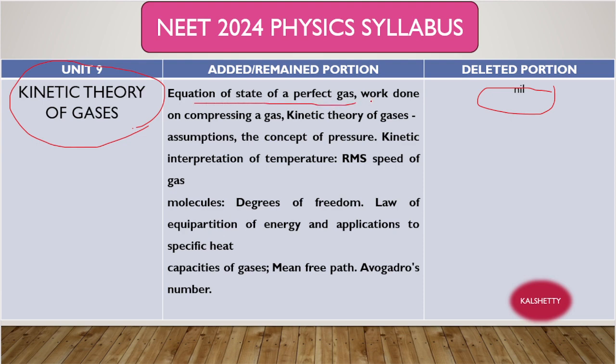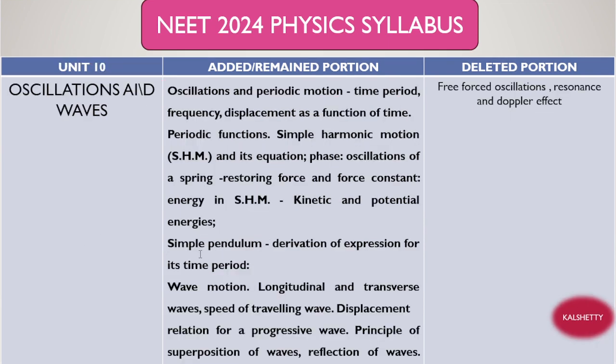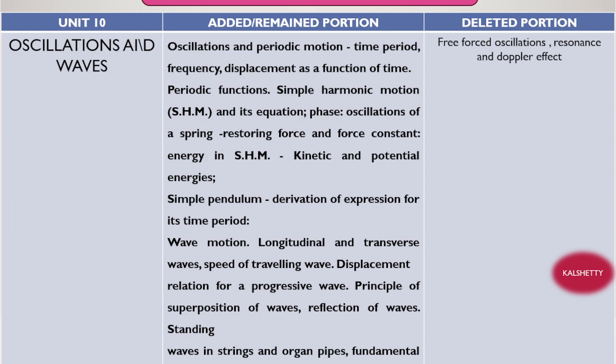Equation of state of a perfect gas, work done on compressing a gas, kinetic theory of gases, assumptions, concept of pressure, kinetic interpretation of temperature, RMS speed of gas molecules, degrees of freedom. Now see, this is very important. Degrees of freedom, here one question will be there. Law of equipartition of energy and its applications, specific heat of gases, mean free path and Avogadro's number. I think this topic is very important here. Ninth completed. We move on to the 10th one, right? Now see, unit 10.